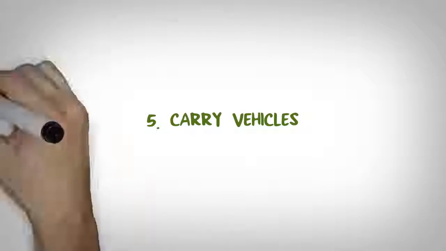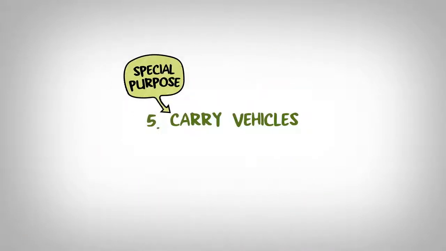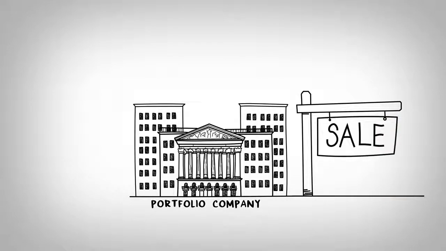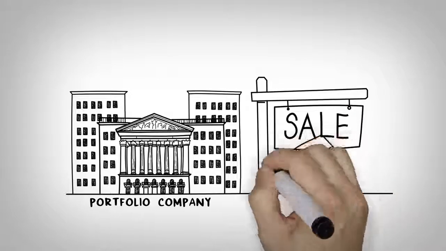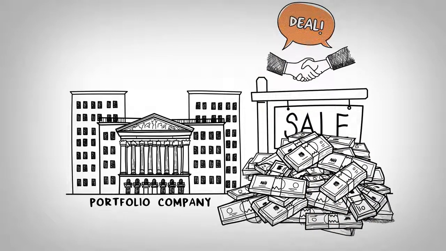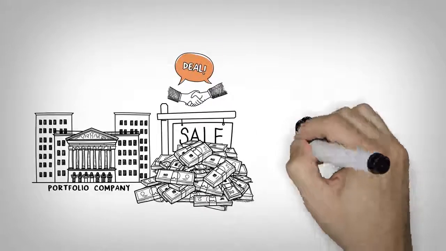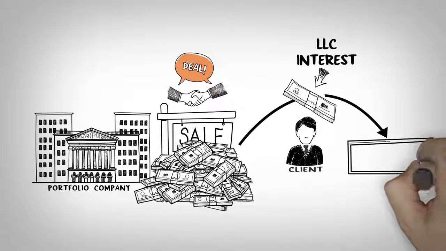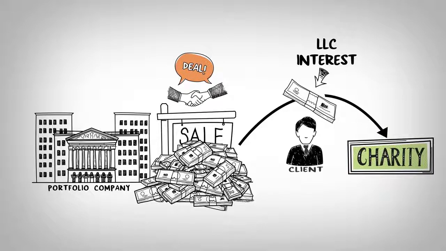Some firms also form carry vehicles or special purpose vehicles to capture the economic interests that are related to the sale of a specific portfolio company. Since the carried interest may flow when a sale occurs, an exit may not be linked to the maturity of the entire GP LLC or the fund. An individual can contribute their LLC interest, and if the underlying company sells, the anticipated distributions will flow to the charity.